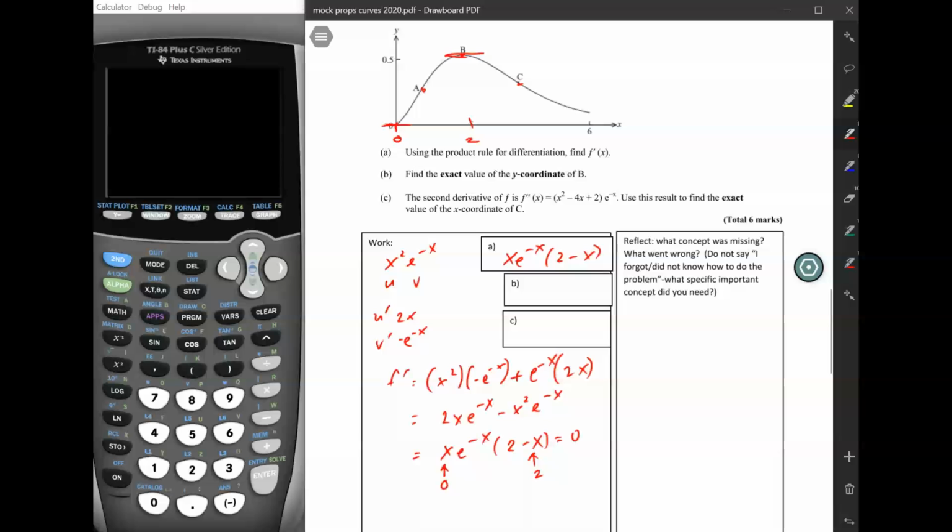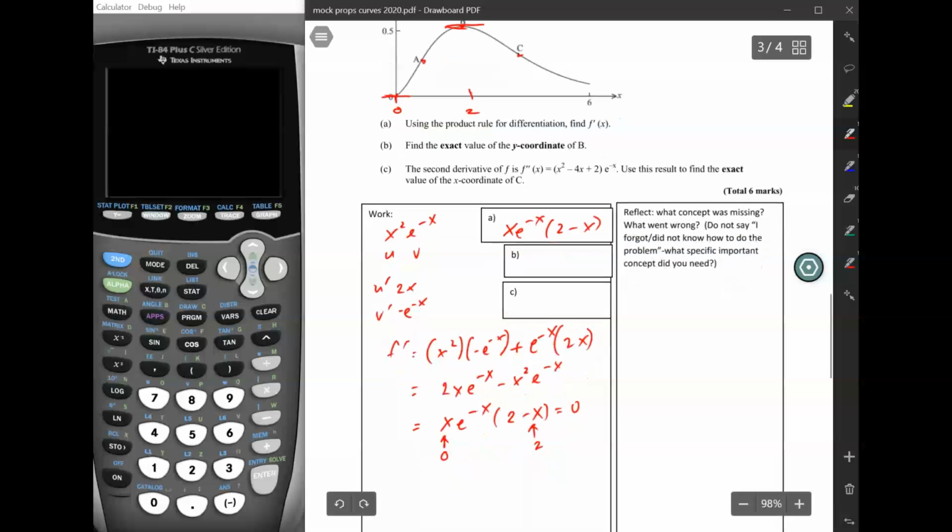So if we want to know what the y value is for b, then all we need to do is substitute 2 into the original function of x squared x e to the negative x. So f of 2 is equal to 2 squared times e to the negative 2, which is 4e to the negative 2, which is equal to 4 over e squared. So we could write that here. So that would be b.